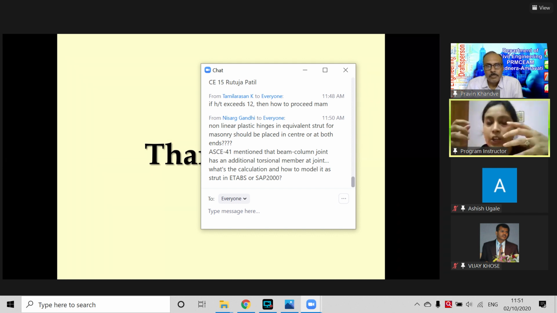If this ratio is between 0.8 and 1.2, then we can consider half of the column as stiff and half as flexible.